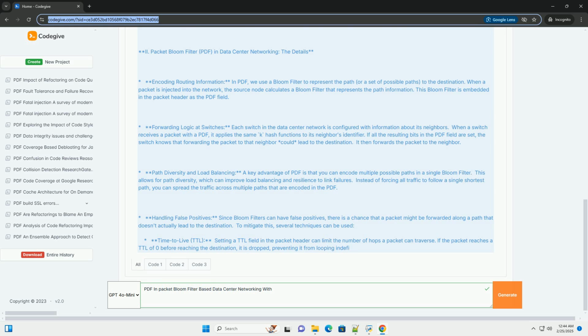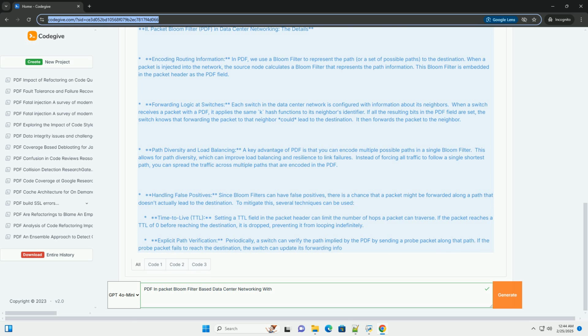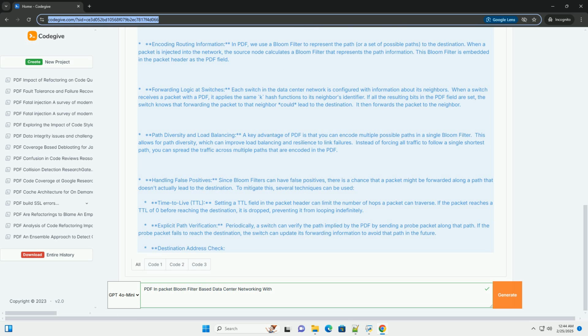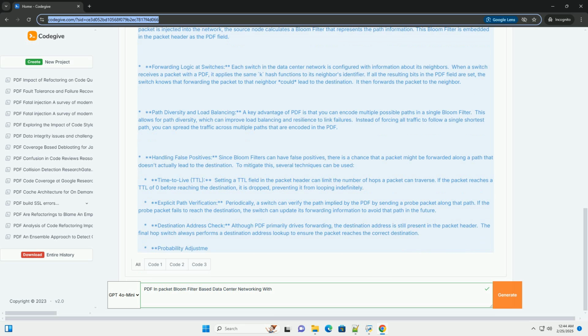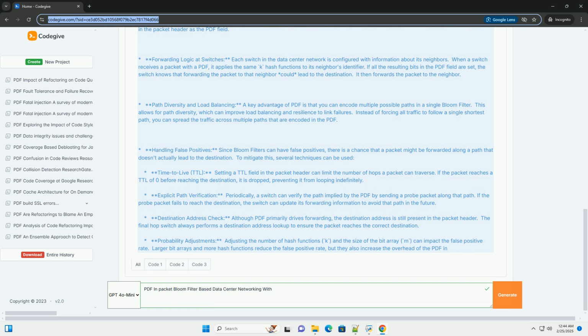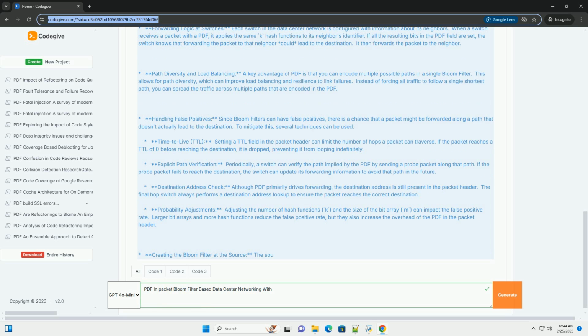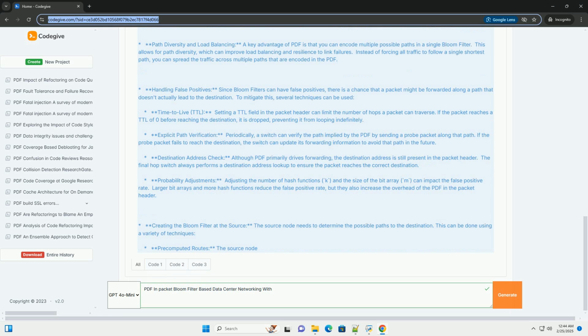Bloom filters, a quick review. Before we dive into PBF, let's briefly recap bloom filters. A bloom filter is a space-efficient probabilistic data structure used to test whether an element is a member of a set. It allows for false positives, reporting that an element is in the set when it's actually not, but it never produces false negatives. It will always correctly identify elements that are not in the set.